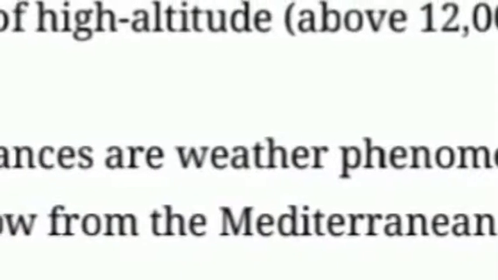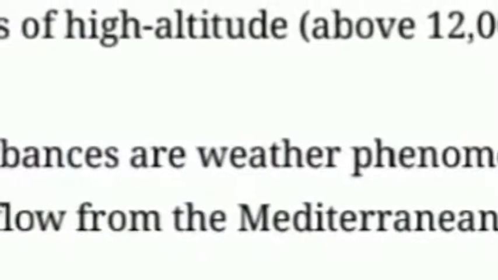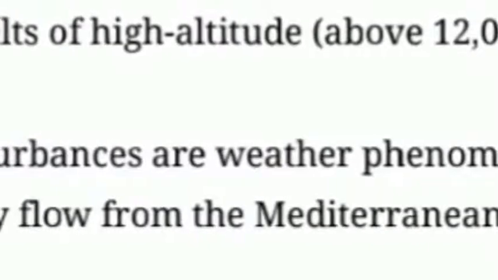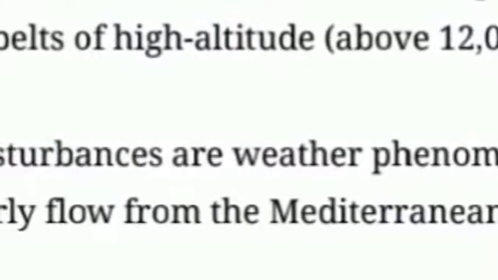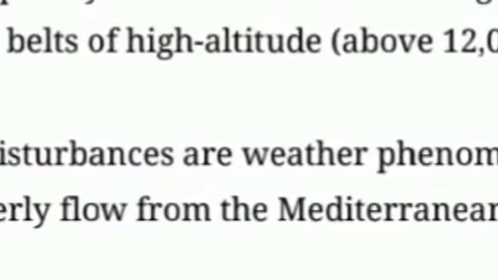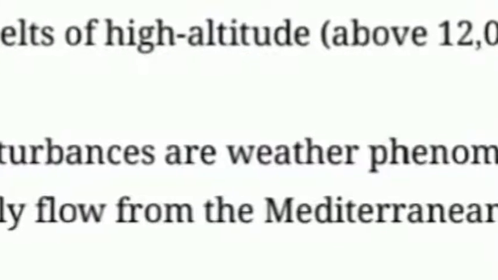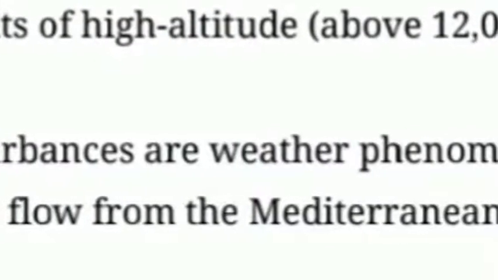Jet streams are narrow belts of high altitude westerly winds, above 12,000 meters in the troposphere. Western cyclonic disturbances are weather phenomena of the winter months brought in by westerly flows from the Mediterranean region. This is about the factors affecting the Indian climate.